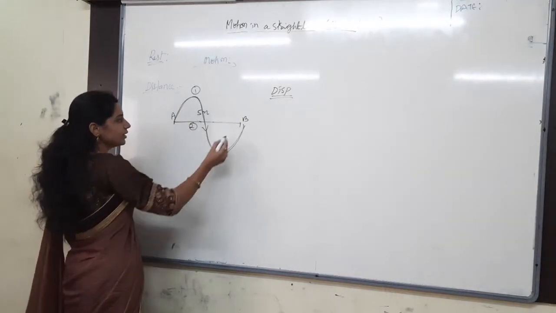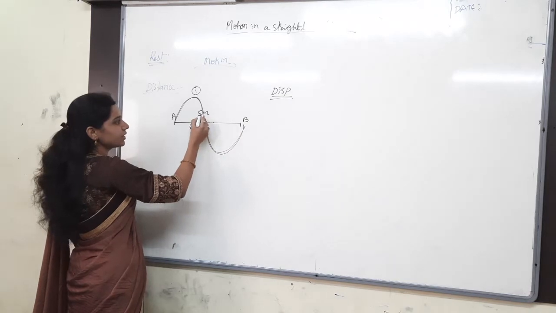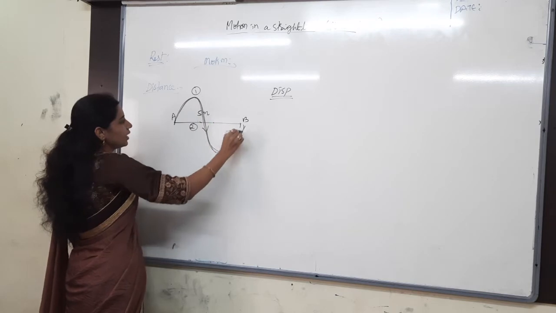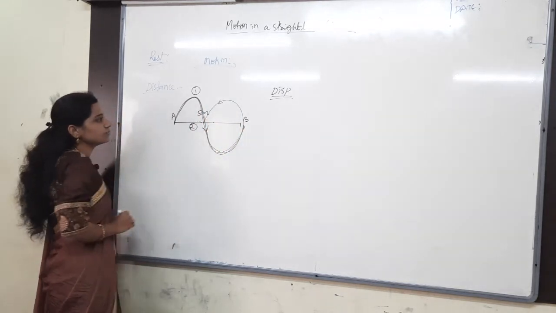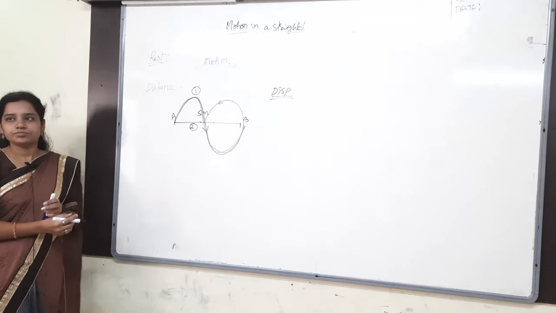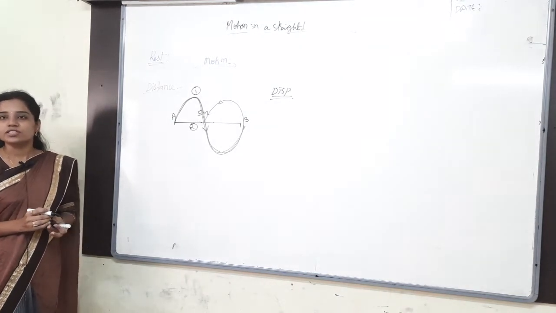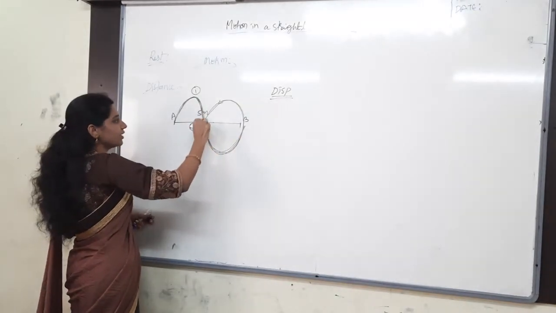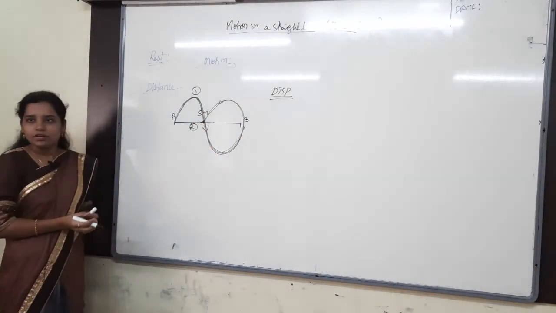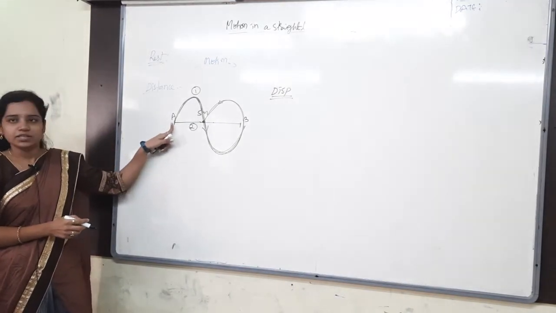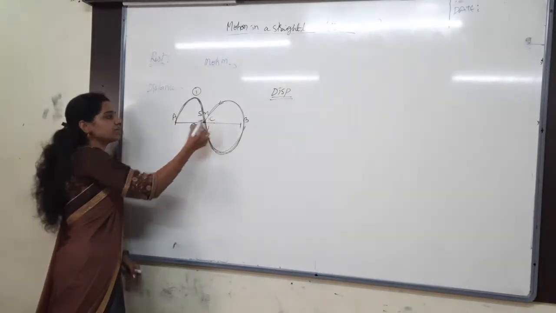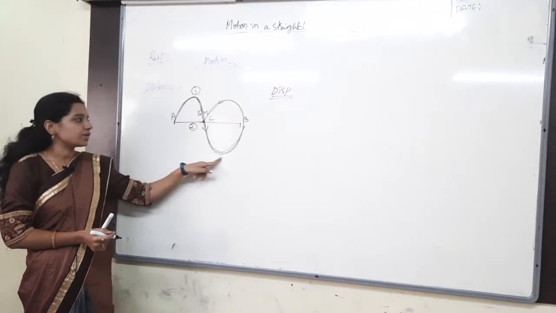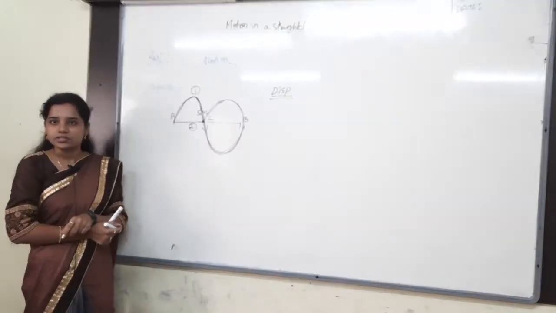Now let me take, I said the length is 5 meters, remember that. Now the body is going like this and then coming here like this. What is the displacement? 2.5 is the displacement. Remember that whenever the body is going in this manner and then coming here, finally it got stopped. Initial position is A. Finally it is stopping, let me say at C. Then what is the distance? Nothing but this total distance you have to consider.